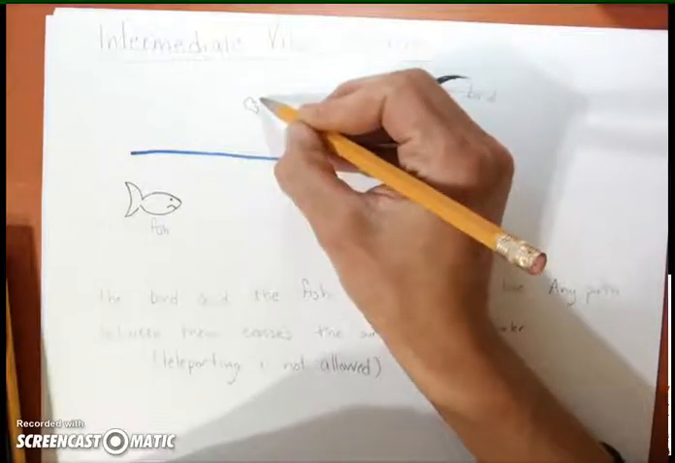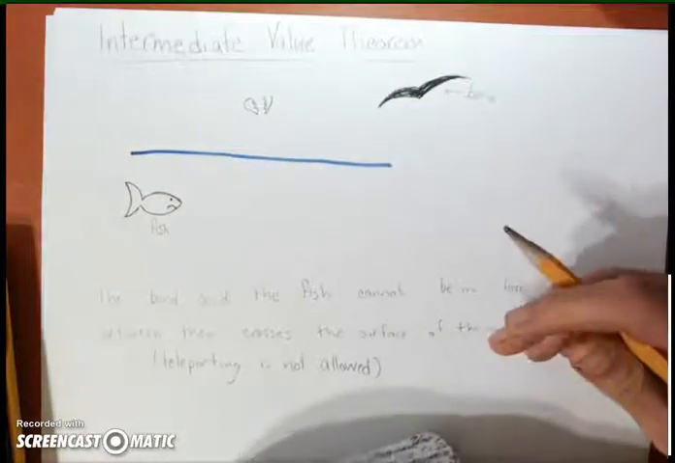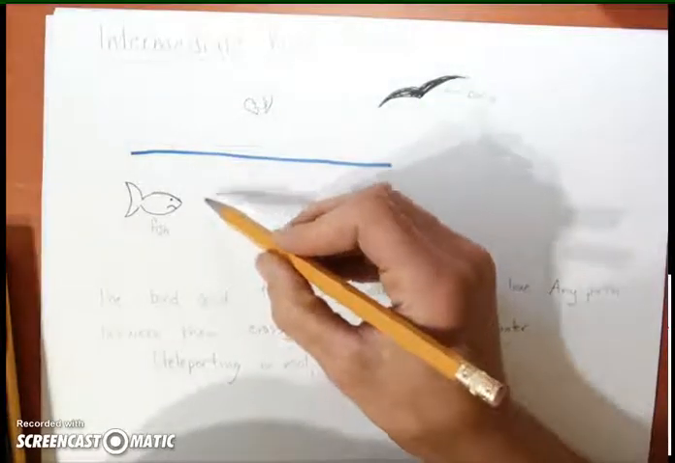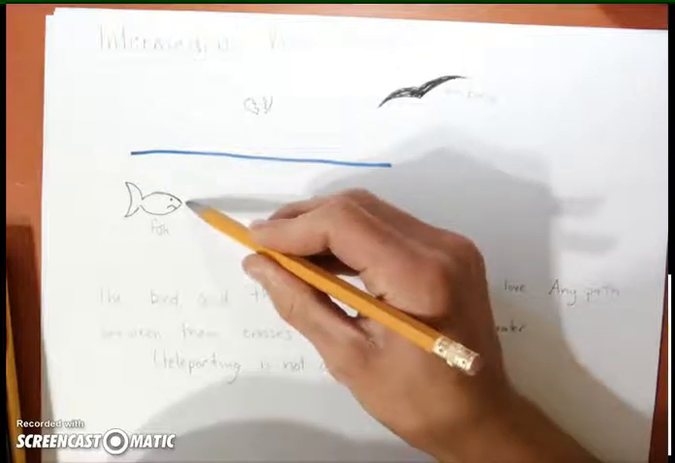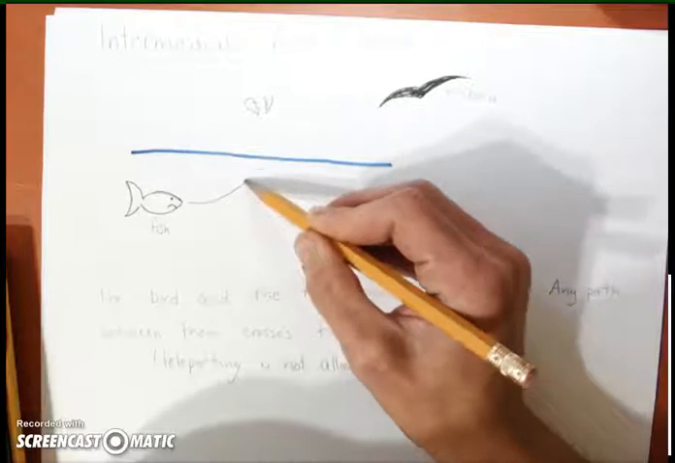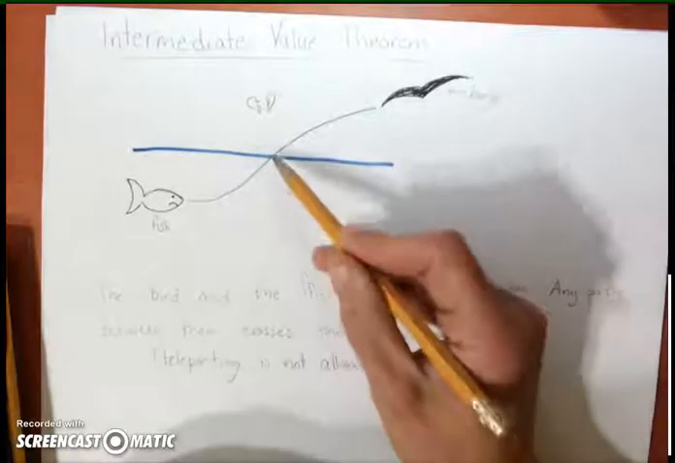Broken heart. The reason, according to the parable, is that they would have no place to make a home. Because if you think about it, if we wanted to make a path between the bird and the fish, any path, it's got to cross through the water at some point.